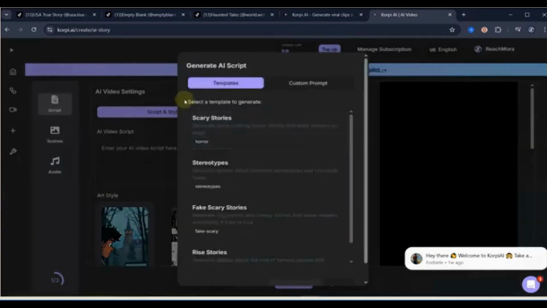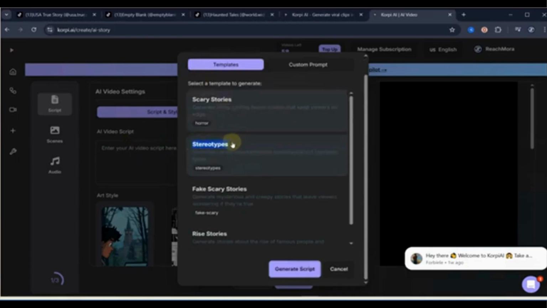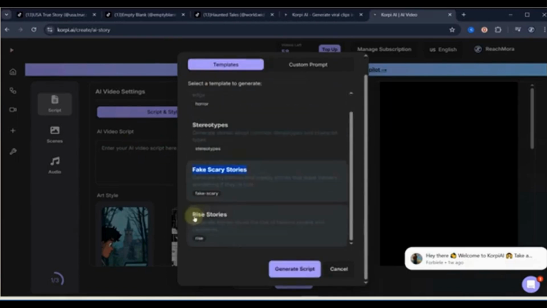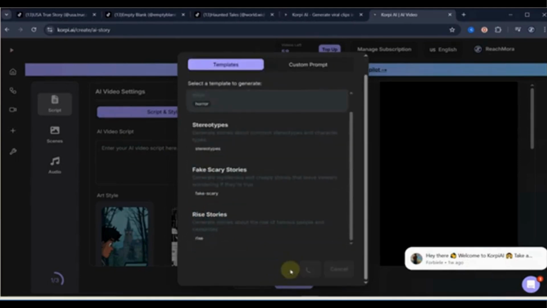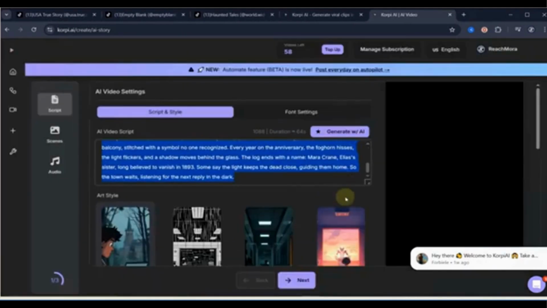Now look at this. You get different story formats you can switch between anytime. Stories based on fear, stereotypes, fake but believable stories, or rise stories. For this example, I'll choose scary stories. Click generate script, and just like that, in a few seconds, the full story's ready.